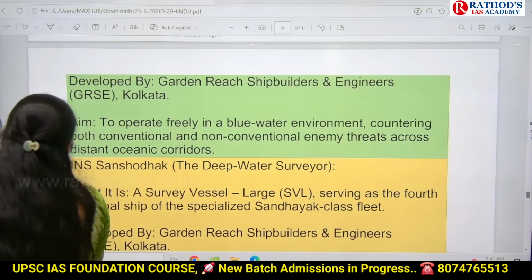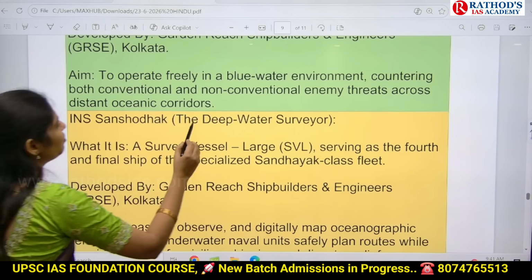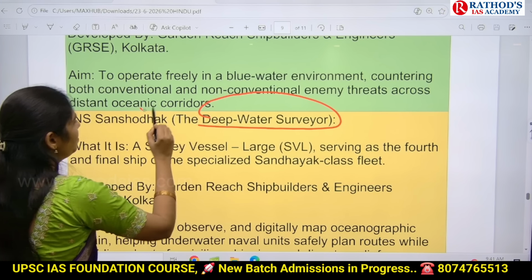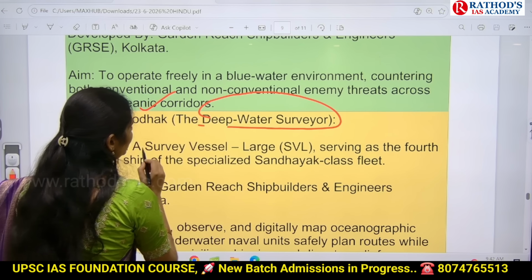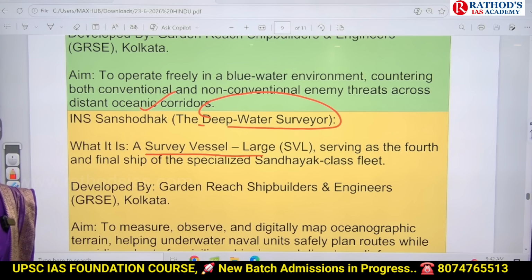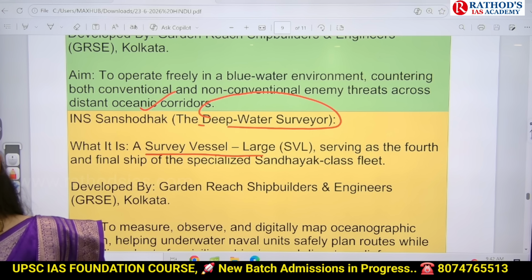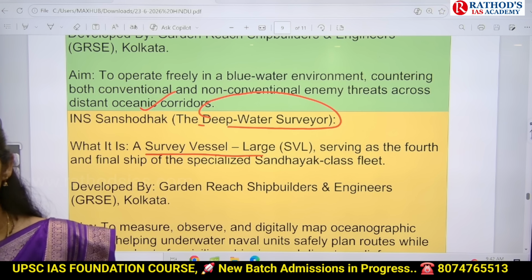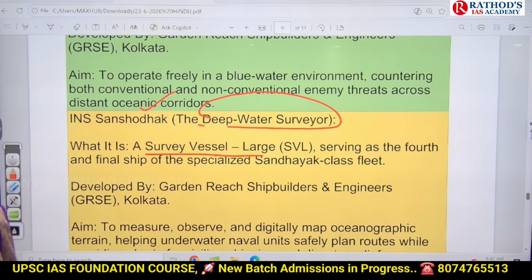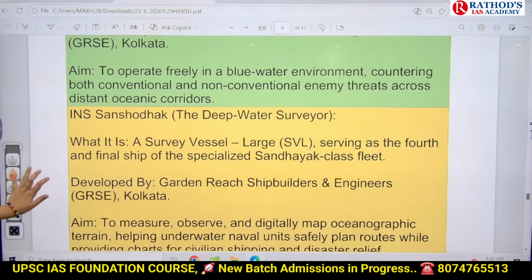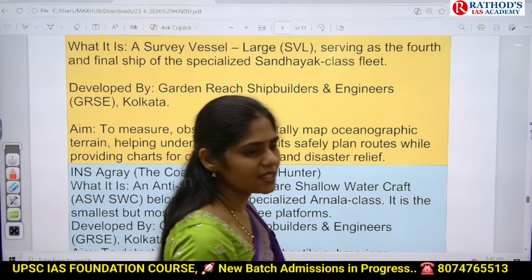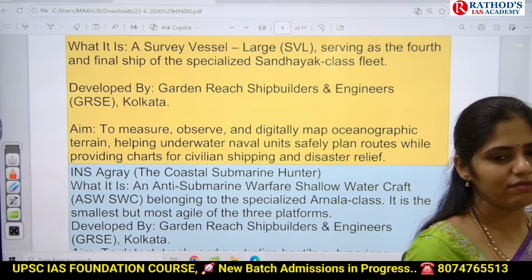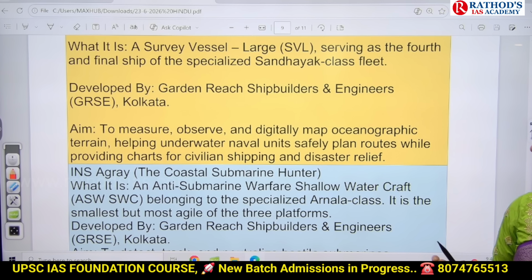And the next one here is INS Sansodak. It is a deep water surveyor. Only this ship will be doing surveys. Okay, it is a survey vessel. It will not be used in any kind of combat or attacking of our enemy country. It will just go and do the survey. What kind of survey? It will map the oceanic terrain, what is happening inside the ocean, and where we have our resources.